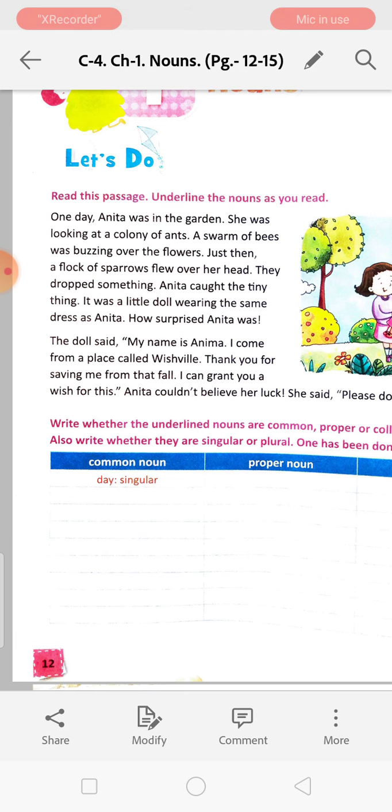A flock of sparrows, underline a flock of sparrows. Head is a noun. Anita again is a noun. Doll is a noun. Dress is a noun. So the rest of the part, those 2 or 3 lines, you will read and you will mark the nouns.